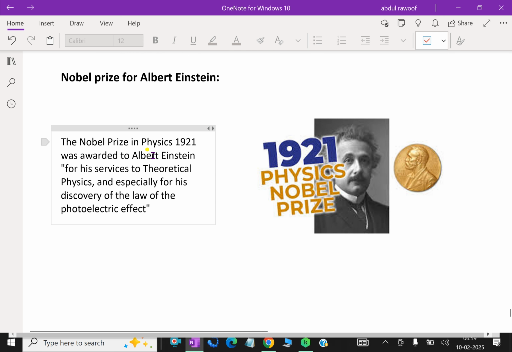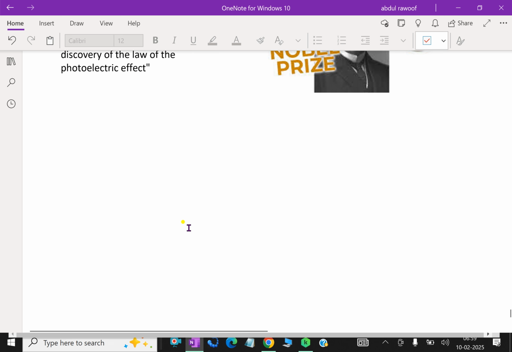Nobel Prize for Albert Einstein. The Nobel Prize in Physics in 1921 was awarded to Albert Einstein for his services to theoretical physics and especially for his discovery of the law of the photoelectric effect.